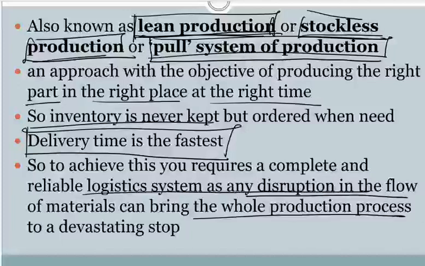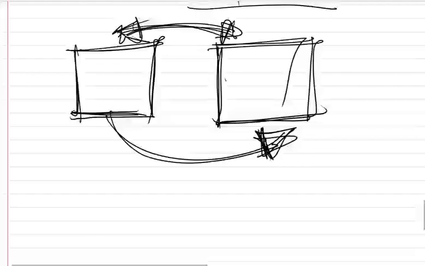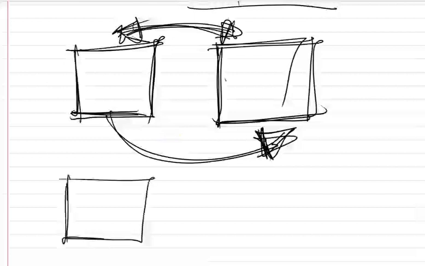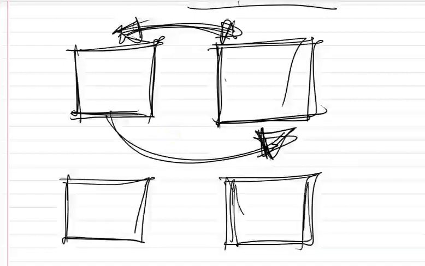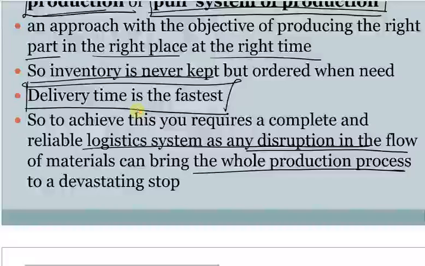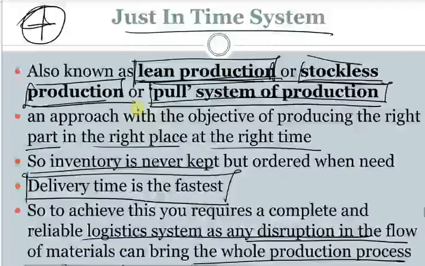So you need to have a good communication, and maybe you need to come up with a setup where your proximity with your supplier is the shortest. So this really happens in maybe industrial areas. Maybe you might find a company that produces a certain material which the other company uses as its material. So just in time could work, but just in time could not work for items that we actually import from the USA taking 30 days. It wouldn't work. So just in time is explained like that.